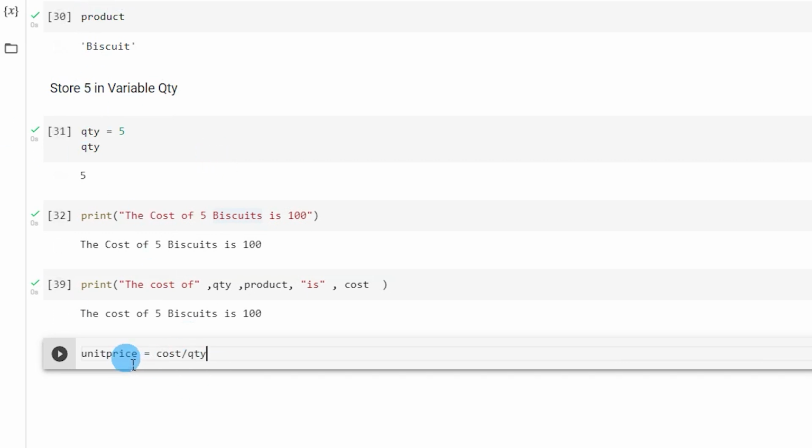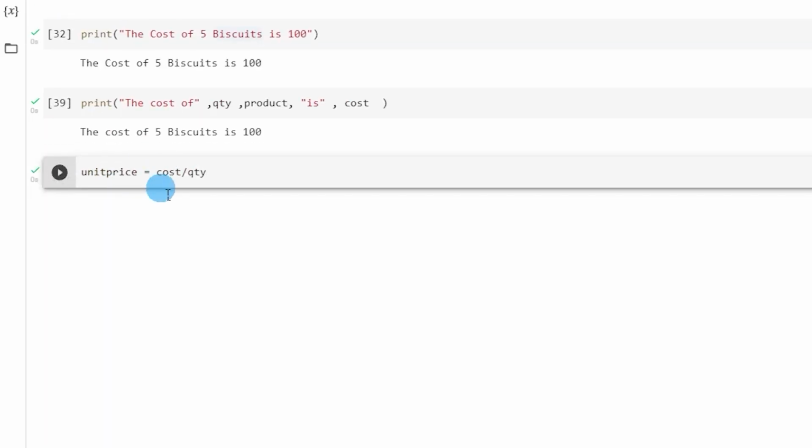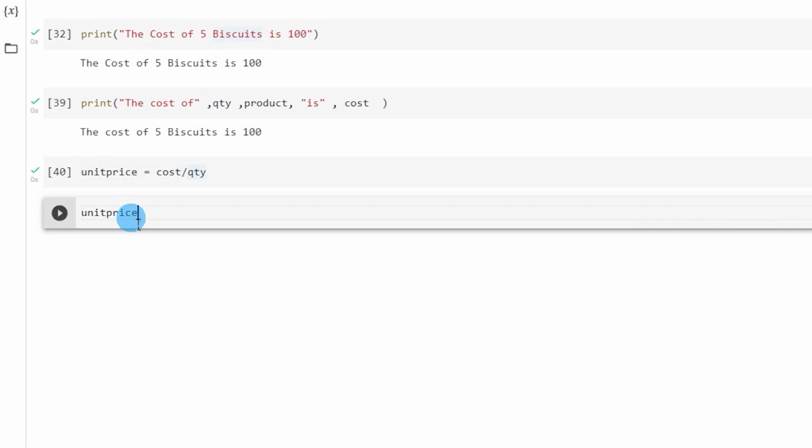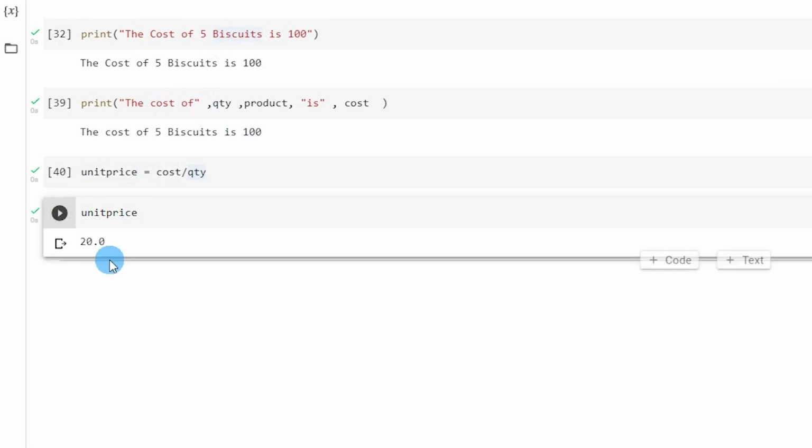So if I run this, the unit price is now allocated with the cost divided by quantity, which is nothing but 100 divided by 5. If I add a new line and run unit price and see the output, I've got the unit price as 20.